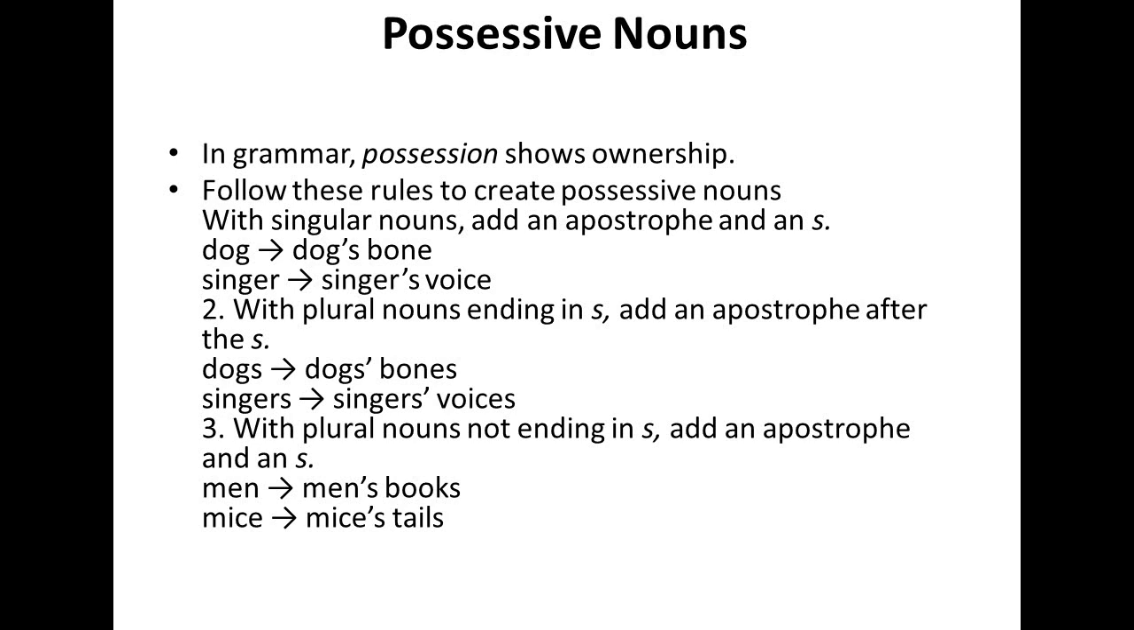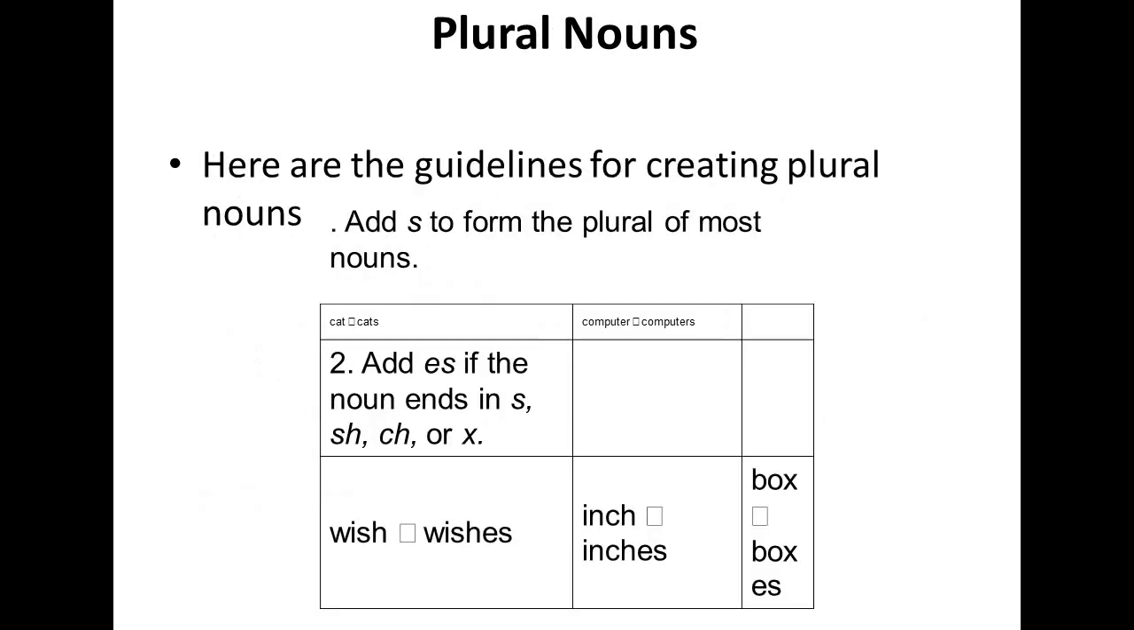Then there are the types of the nouns. Possessive nouns in the grammar. Possession shows the ownership. Follow the rules to create the possessive nouns. With the singular nouns, add an apostrophe and an s. For example, dog, dog's bone. Singer, singer's voice. With plural endings in s, add an apostrophe after the s. For example, dogs' bone, singers' voice. With plural nouns not ending in s, add an apostrophe and an s. For example, men's books, women's tales.